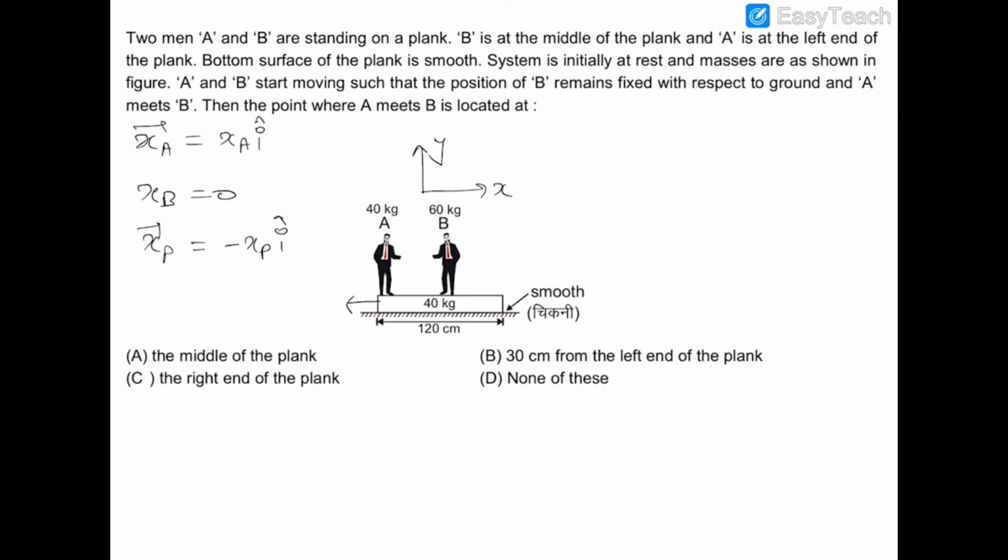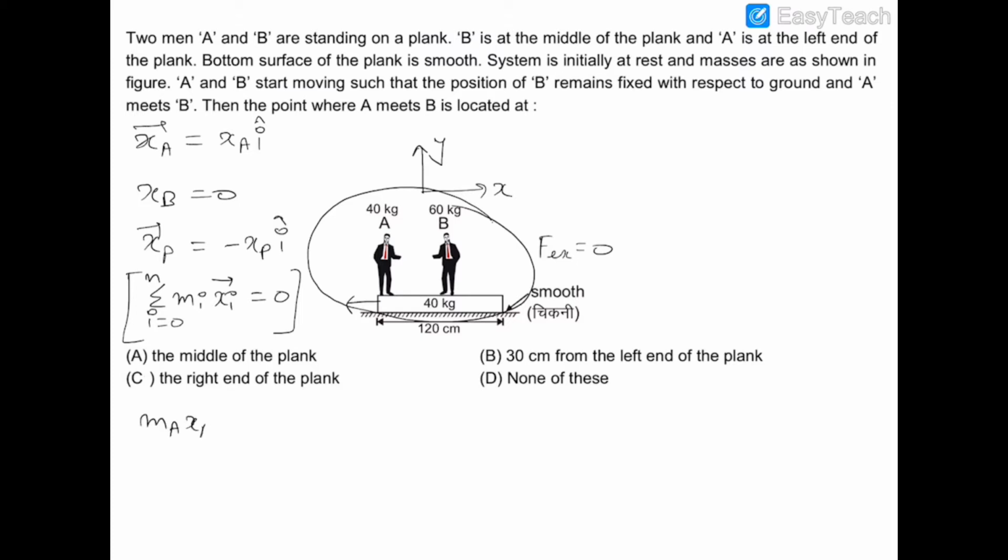Now the second step is writing the equation of mass movement. We know that for this complete system, the net external force is 0. So the sum of mi into xi, with i from 0 to n, is 0 for this system. Therefore, mass of A into xa plus mass of B into xb plus mass of C into xc is equal to 0.